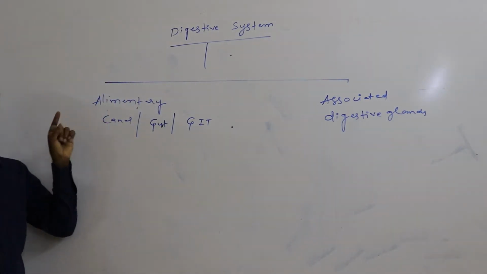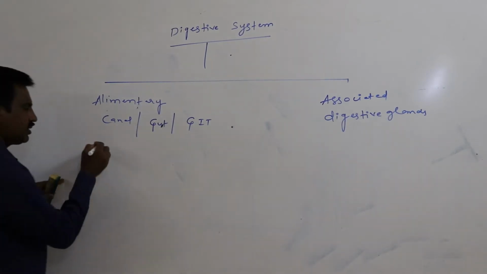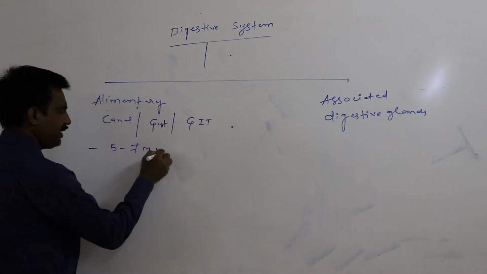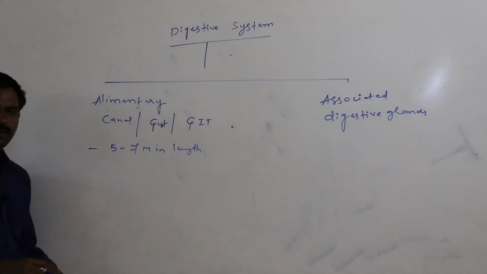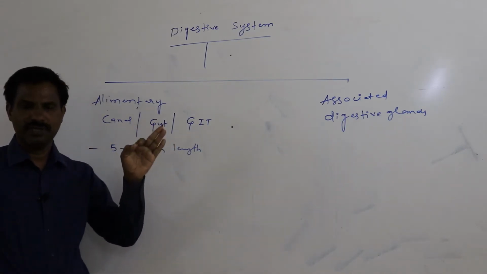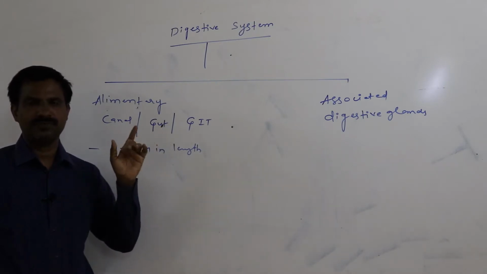Again, alimentary canal in human being is about 5 to 7 meters in length. Alimentary canal of herbivores is longer than the carnivore.